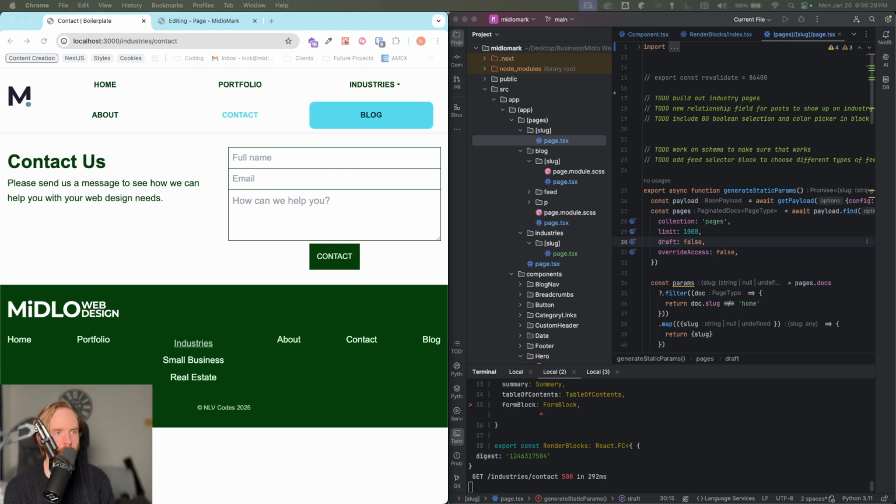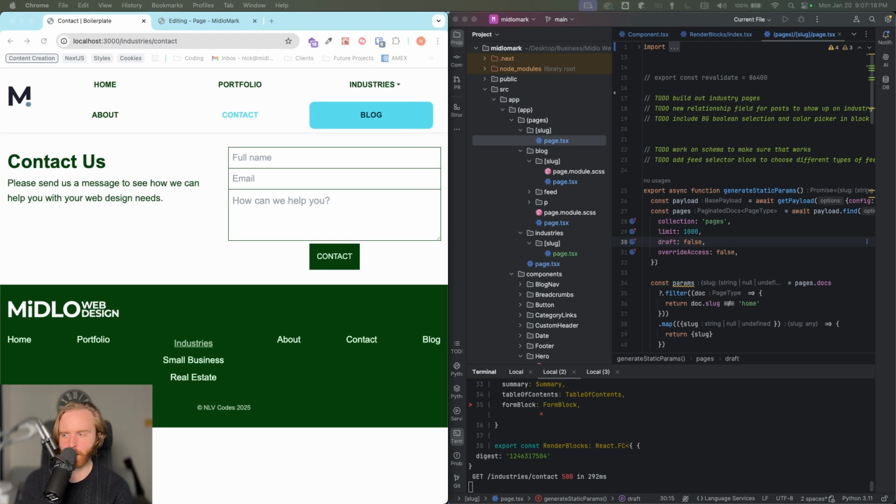So if we want to do something where we just do industries slash whatever's available, we need to find a way to check the parent slug. Okay. Or we create a new collection, which is not going to be stellar. I don't want to really do that when it's essentially just another page. So let's see. Industries slug page. So I think I just can't use the template, which is really not the end of the world.